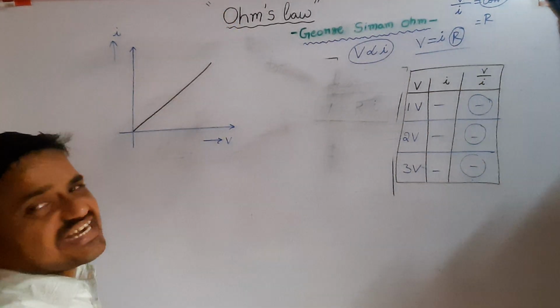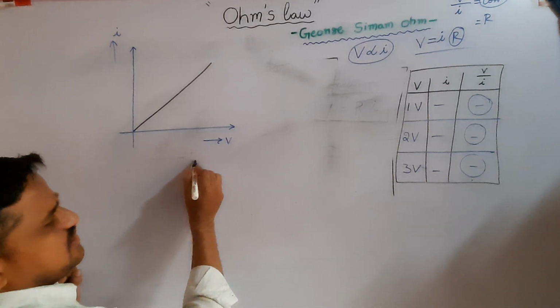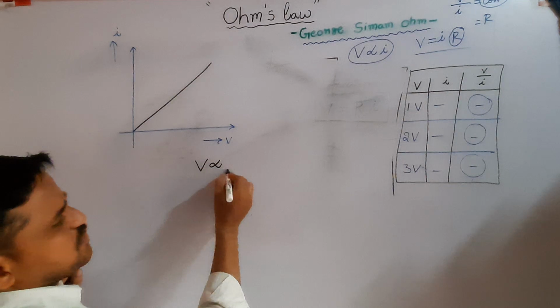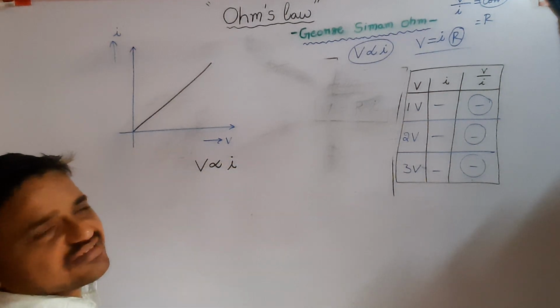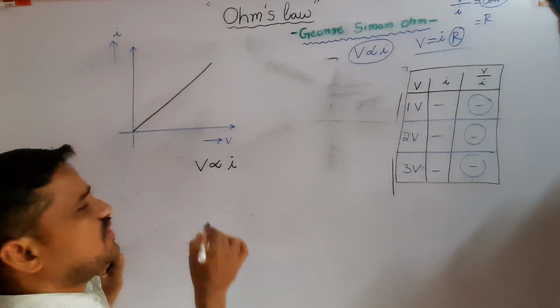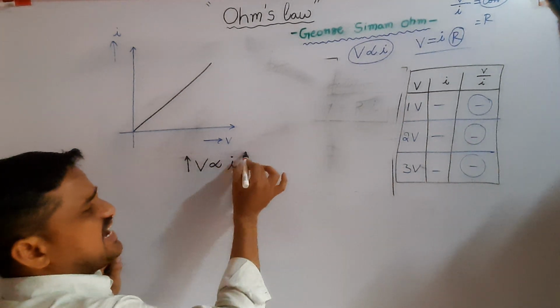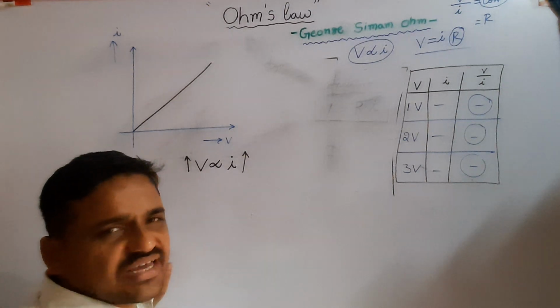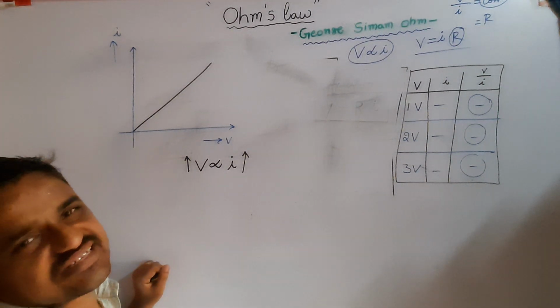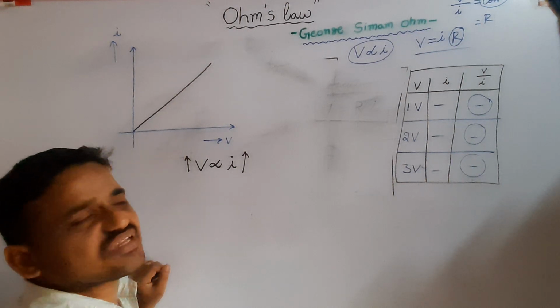If the graph is a straight line, linear, passing through the origin, it means V is proportional to I. That means the substance obeys Ohm's law. If applied voltage increases, the current flowing through the wire also increases. Such a substance obeys Ohm's law.